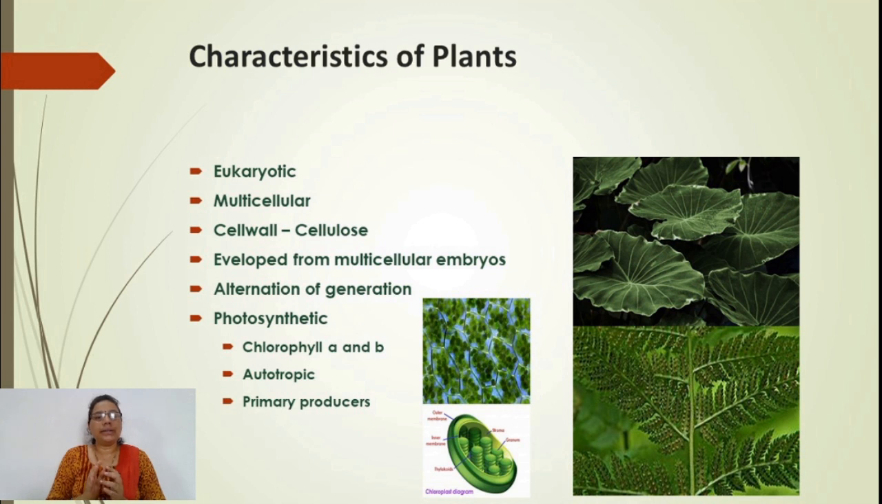Next, it shows alteration of generation. We know that there are two types of phases present: one which is called gametophytic, and another called sporophytic. The gametophytic phase bears the gamete. When the plant or organism bears spores, at that time it is called sporophytic in nature. So there are two types of phases, the gametophytic phase and the sporophytic phase.